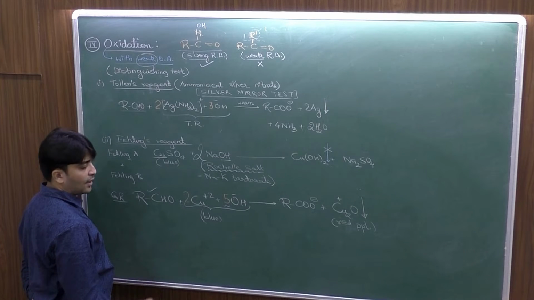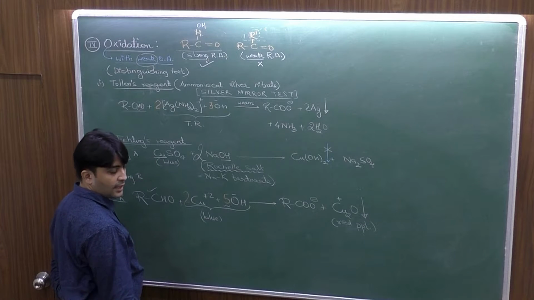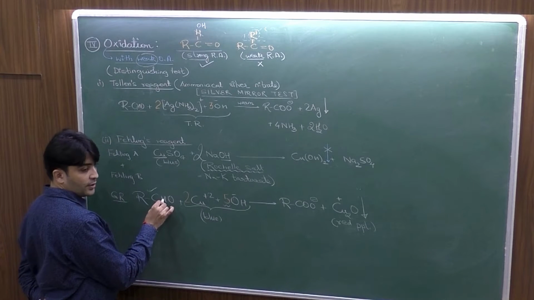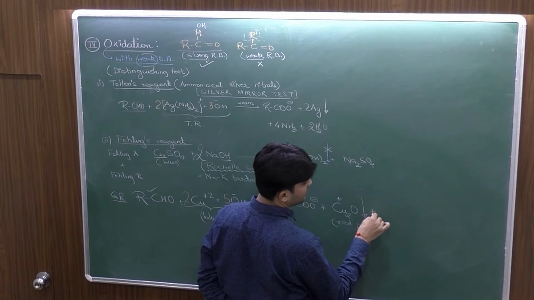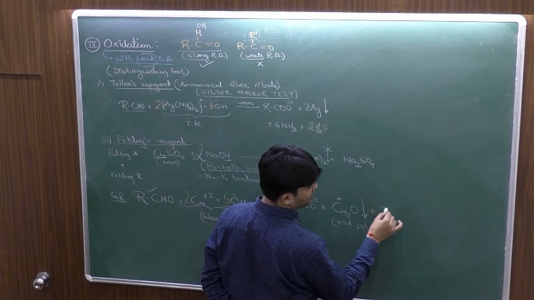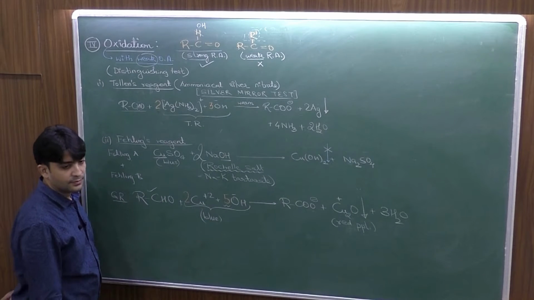Clear? Now बाकी का balancing simple है. Cu2O takes away one of the oxygen. Now total H कितना है, 1 from here and 5 from here, सेम चीज, तो यहाँ पर कितना मिलेगा, 6H के हिसाब से 3H2O and the reaction is balanced.